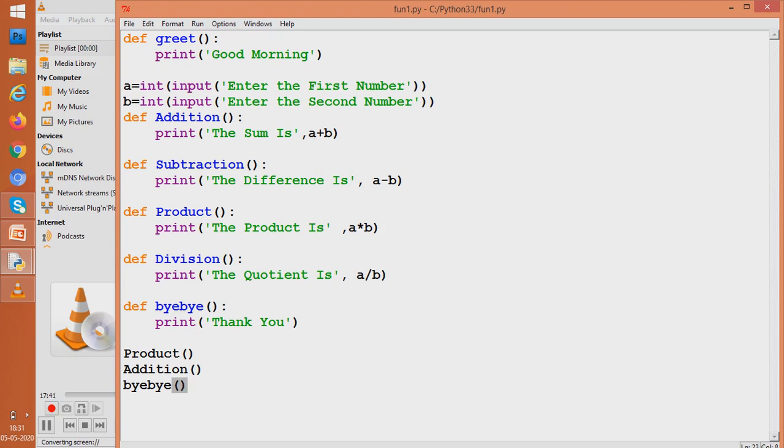Students, one more benefit that this code gives us is that I can reuse a given code. For example, I want to run, say, division twice, product thrice, and addition once. So what will we do? We will write nothing. We'll write in this way: division thrice. So division. You can take a loop also, no problem. You are right. Then division.